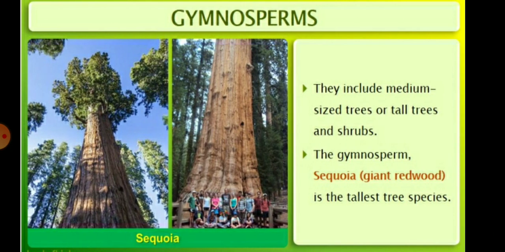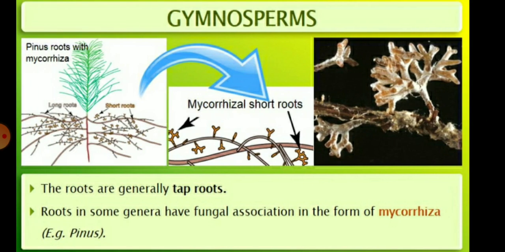So, children, they include medium-sized trees or tall trees. We can say shrubs are also present. The gymnosperm Sequoia is a giant redwood, which is the tallest tree species, and the roots are generally tap roots. The roots in some genera have a fungal association in the form of mycorrhiza. The example of the gymnosperm in this diagram is Pinus. The Pinus roots with the mycorrhiza.